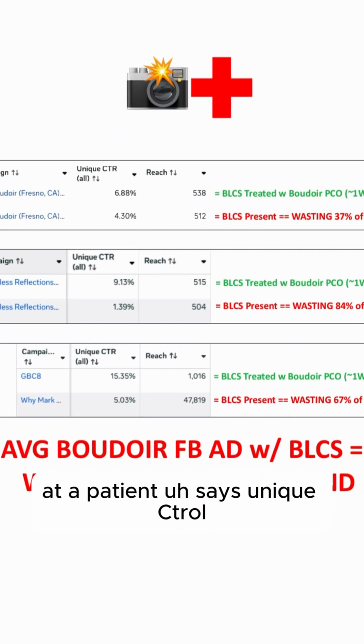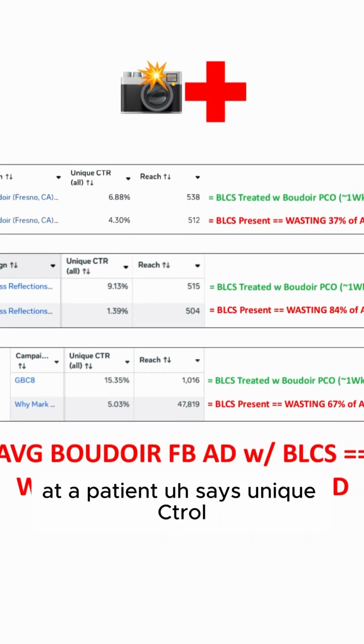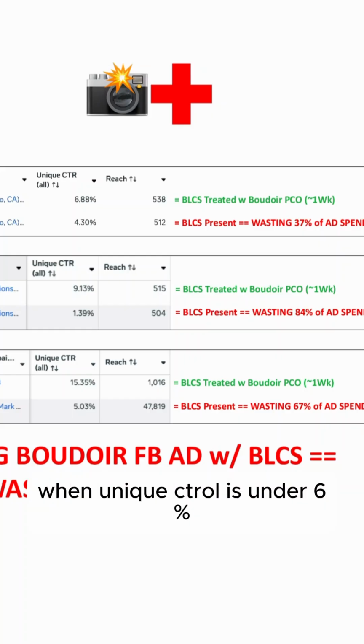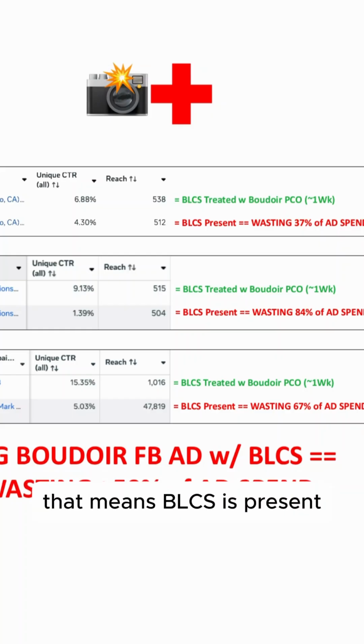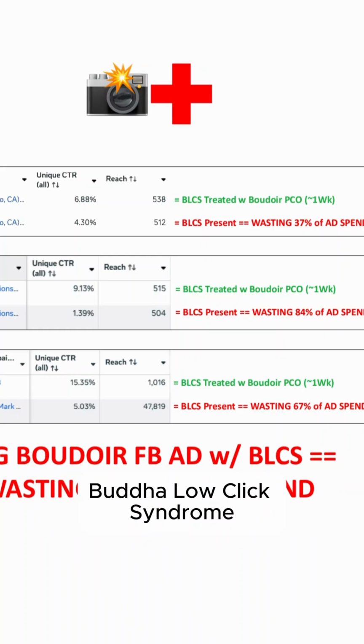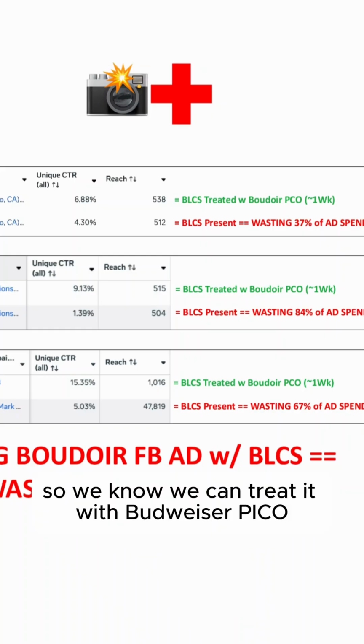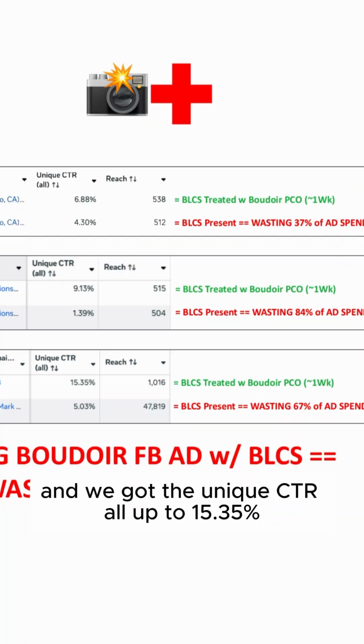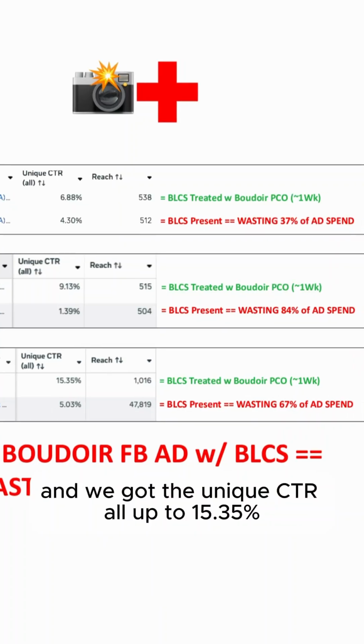Finally, had a patient whose unique CTR on his Boudoir Facebook ad is 5.03%. When unique CTR is under 6%, that means BLCS is present, Boudoir low-click syndrome. So we know we can treat it with Boudoir Pico. It takes about a week. And we got the unique CTR up to 15.35%.